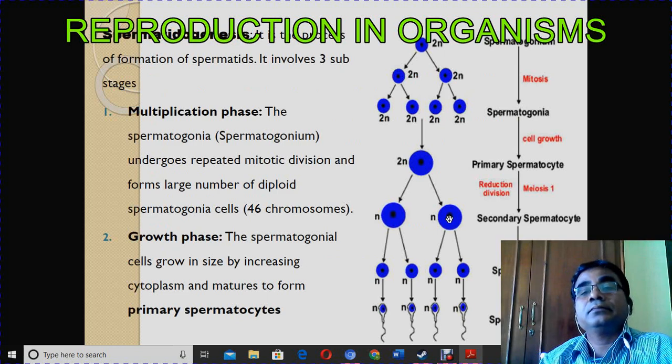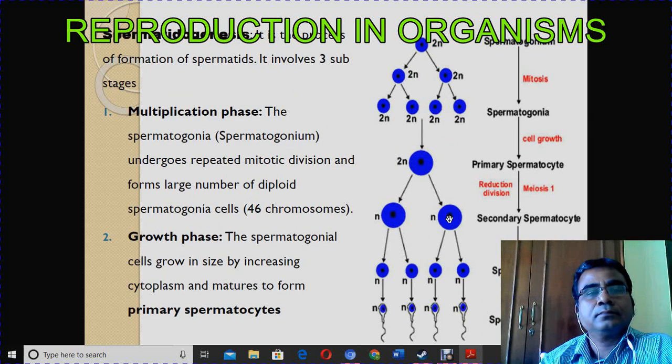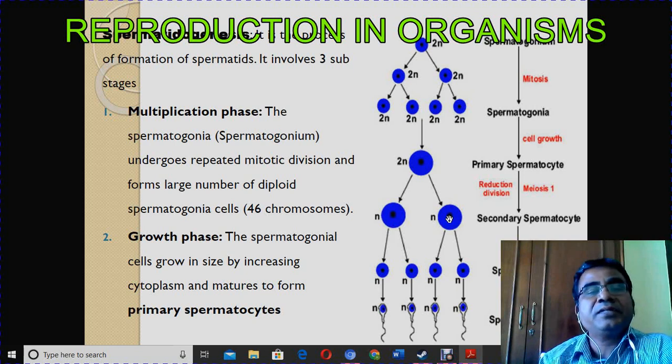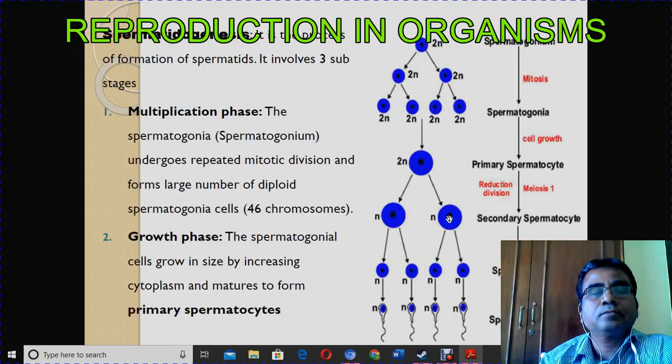Spermatogonium. Spermatogenesis is the process of formation of spermatids. It involves three substages: multiplication phase, growth phase, and maturation phase. First, multiplication.